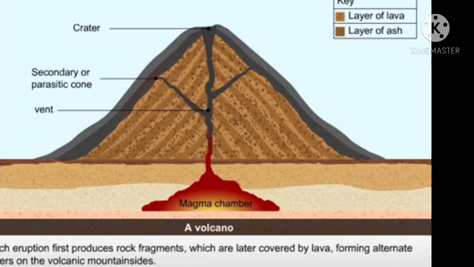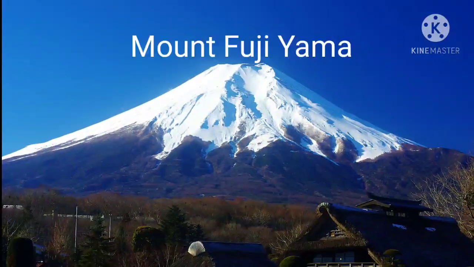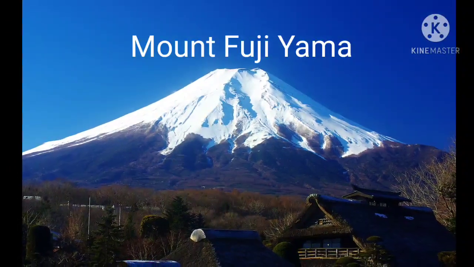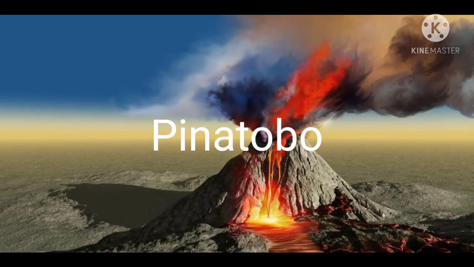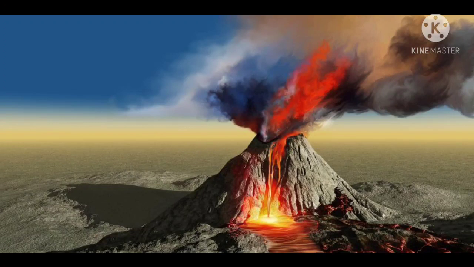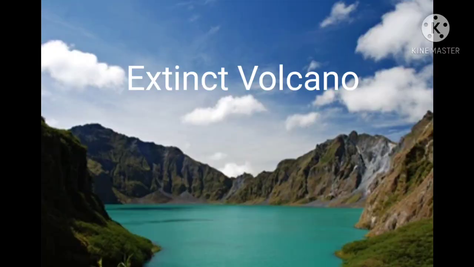There are different types of volcanoes based on the frequency of eruption. So that is the dormant volcano. The best example is Mount Fujiyama, and we have the active volcano. Mount Pinatubo is the best example for it. There are many others like Barren Island in India, and this volcano erupts frequently. And the last type is the extinct volcano. Extinct volcanoes are those volcanoes that erupted many years ago. Now there is no chance of eruption.